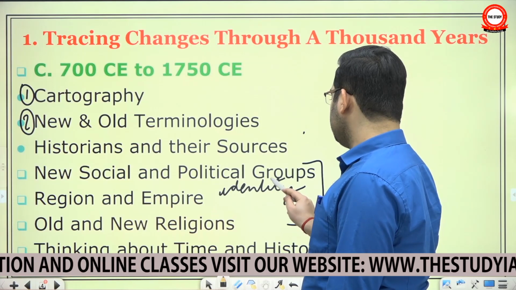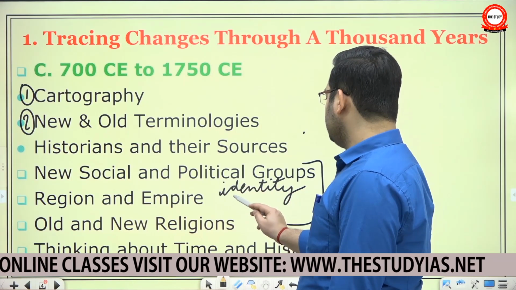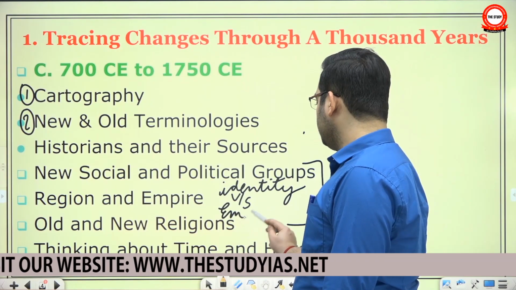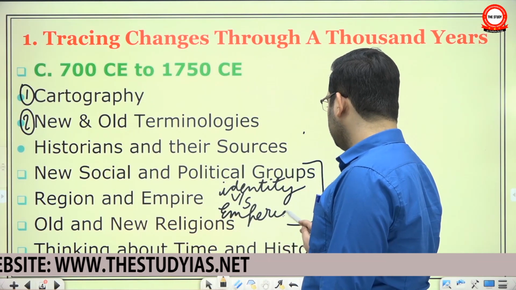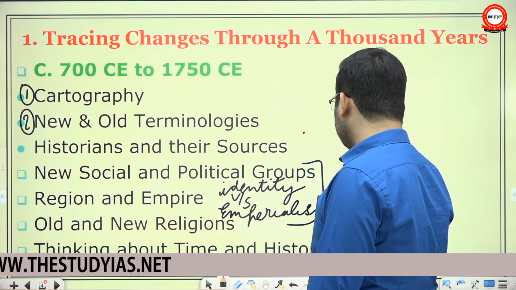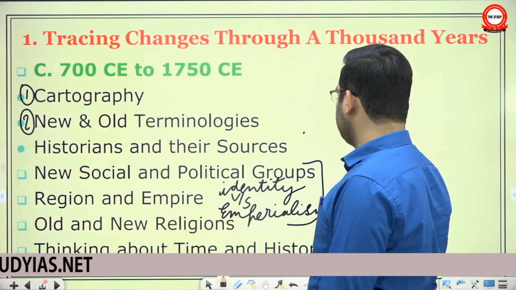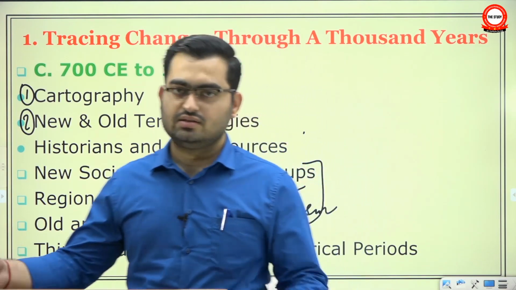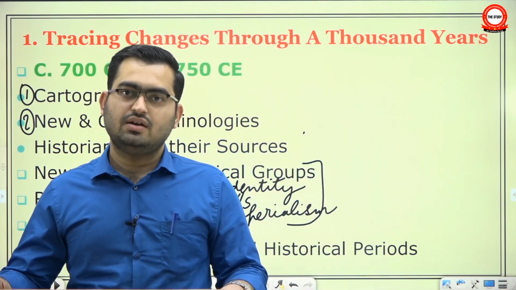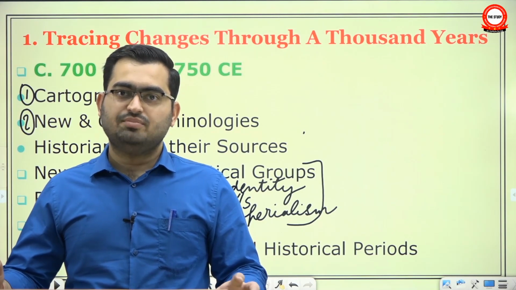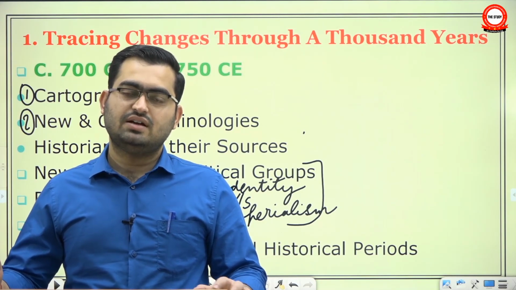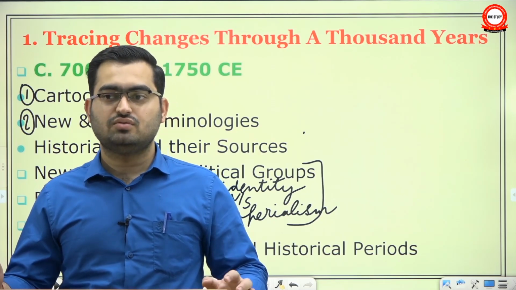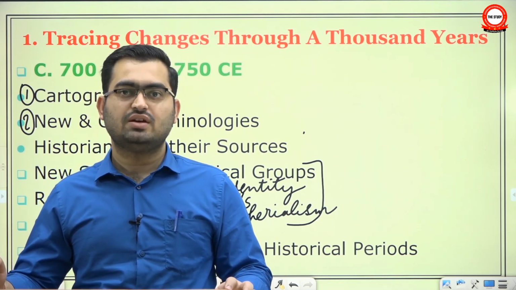Regional identity or regionalism was already created, and the empire building activity or imperialism was constantly clashing with it. Both were shaping each other. This is one of the features of the medieval period. Either we look at the Chola Empire, or the Delhi Sultanate, or the Mughal Empire, there is the constant struggle between regional identity and regionalism and the central political imperial power, and how both the processes had profound social and economic impacts.